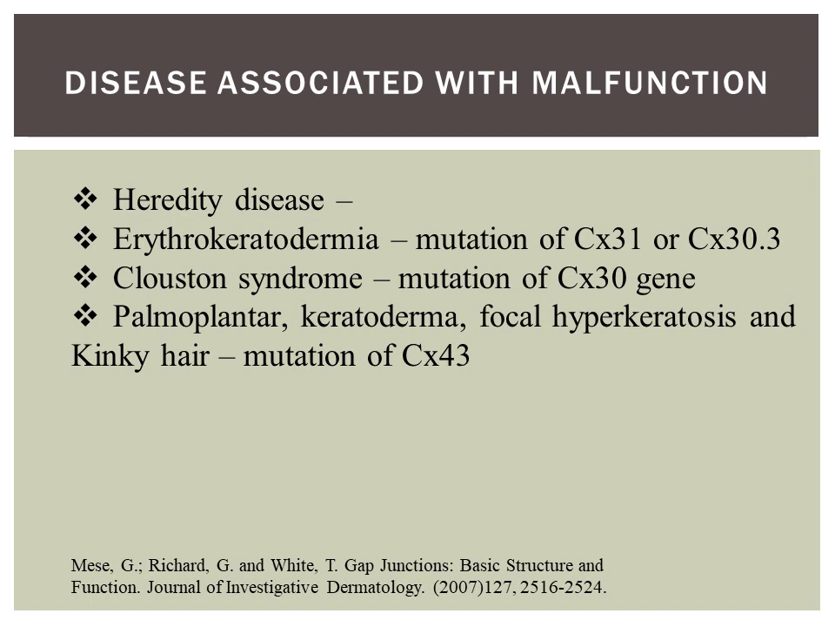Connexins play an important role in tissue or organ homeostasis, and mutations of connexin genes were linked to various human hereditary diseases. One example is erythrokeratodermia, which is a mutation of the CX31 or CX30.3, which is considered one of the isoforms of connexins.